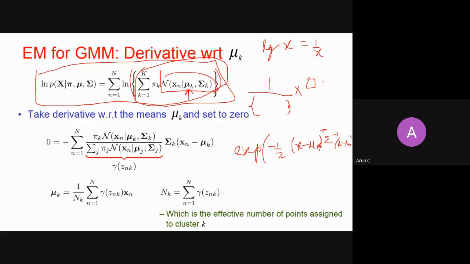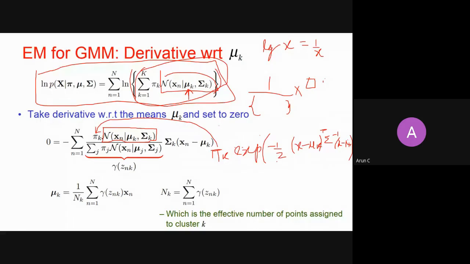If I take the derivative with respect to mu k, because it is an exponent, the first exponent term will come as it is, because the derivative of exponent is exponent. So this term, which is the Gaussian formula, will come as it is here, right? And because it was in a product, it will behave as a constant, so this term also comes here as it is.